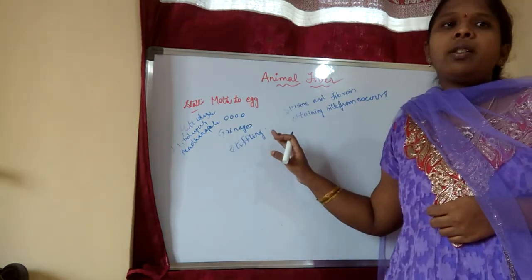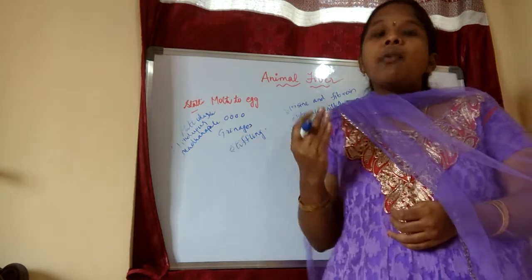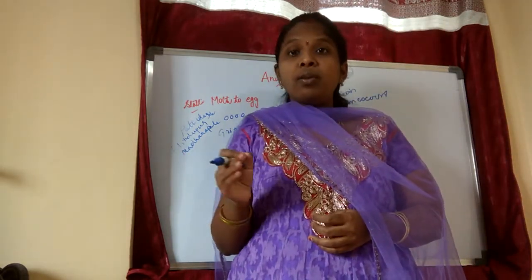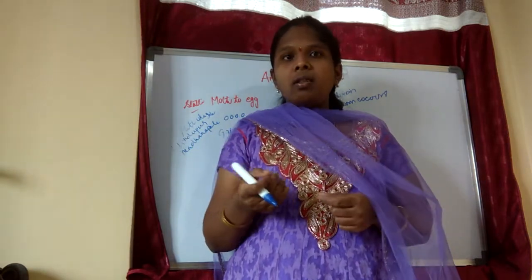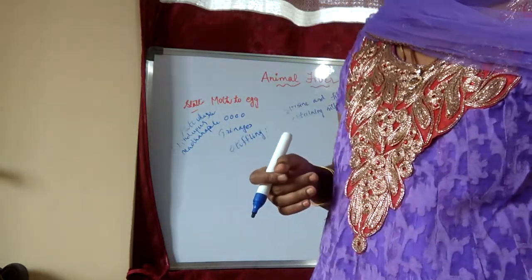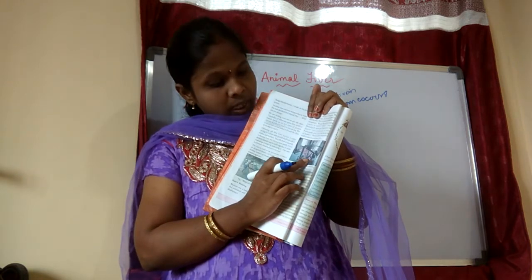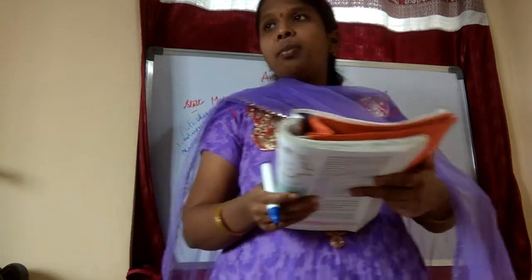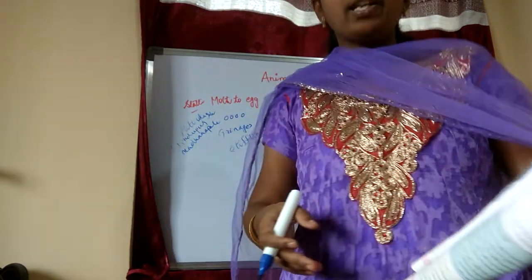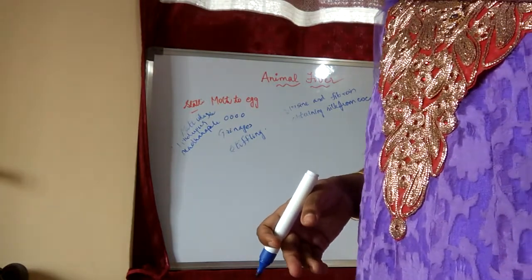So if you are seeing in the stall 3, they are giving threads. After that, weaving means what, children? If you are seeing in the villages, they will make the saris. So I will show you. So children, in this way they will do the weaving. So from this, if you are doing like this, they will get the saris. So Pochampally saris, they will sell the Pochampally silk saris. These are very famous in Telangana.